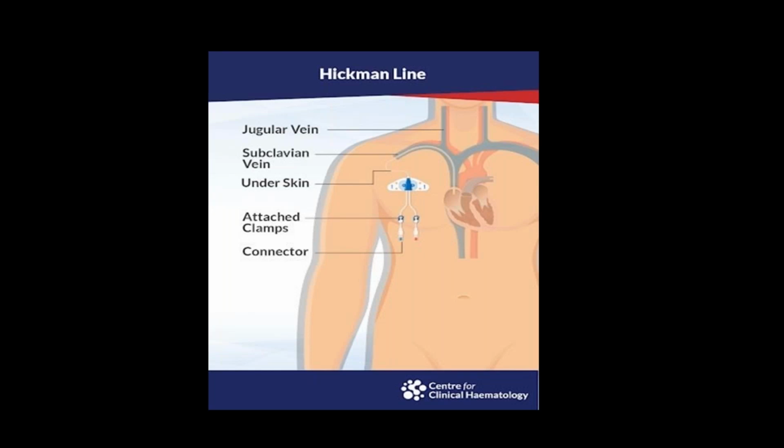Okay. So this is the Hickman's line. See, this is the clavicle. Under ultrasound guidance or fluoroscopy, you will place the catheter. You will guide it through the subclavian vein and reach the superior vena cava. The tip should be at the distal part of the superior vena cava, which you will check through the post-procedure chest X-ray. This catheter has a hub with 2 wings. Here you will suture the hub to the anterior chest wall skin, to prevent the movement of the hub. So this is the procedure.